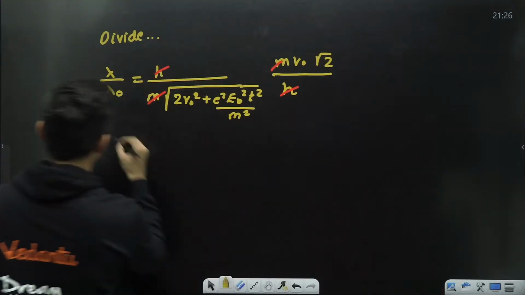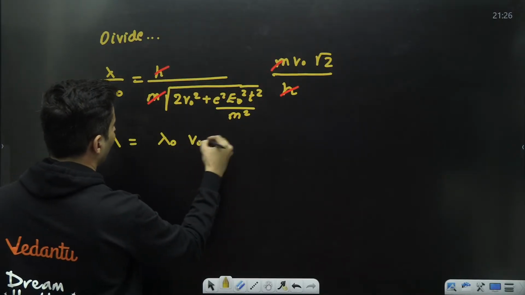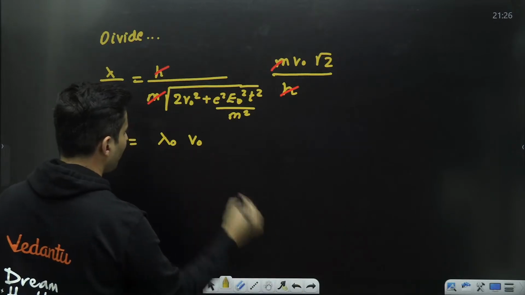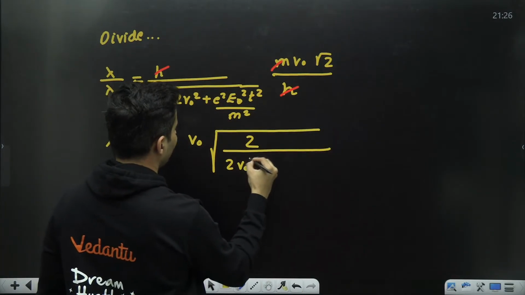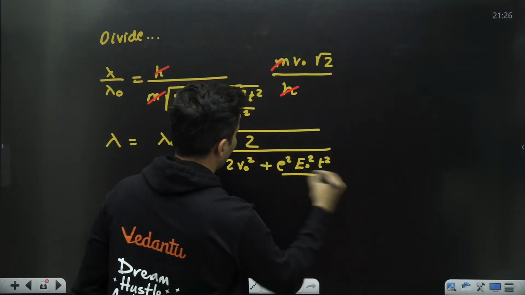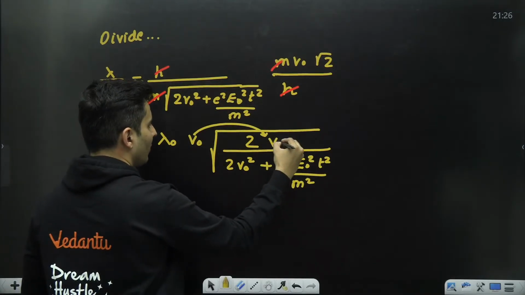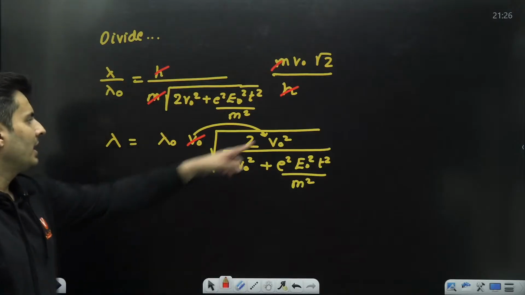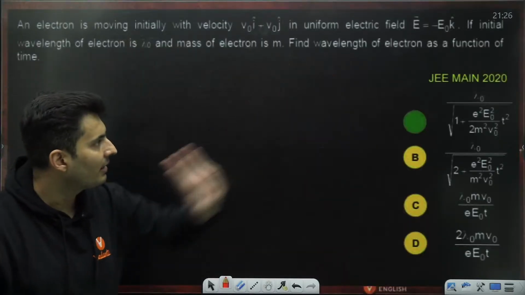So you will basically write lambda is equal to lambda naught into v naught into root 2, the whole thing divided by root of 2 v naught square plus e square e naught square t square by m square. If you want, you can take this inside also. When you take it inside, it will become v naught square, and then you can divide it, whatever you want to do. You will get basically that as the answer.